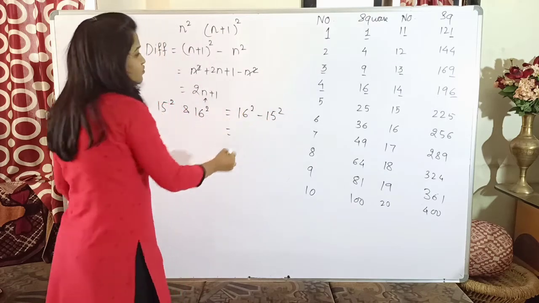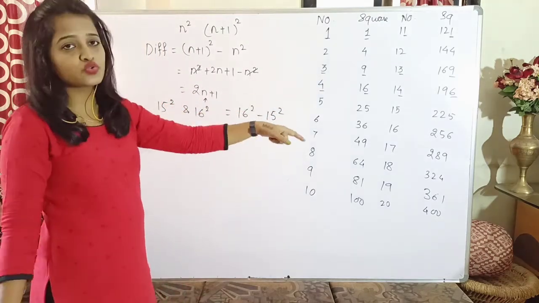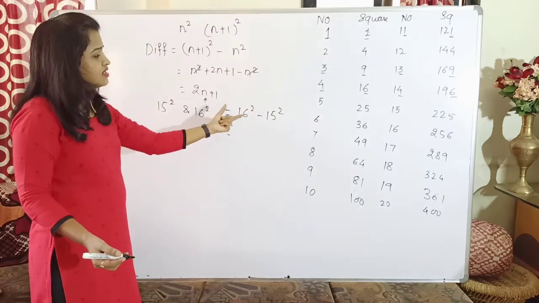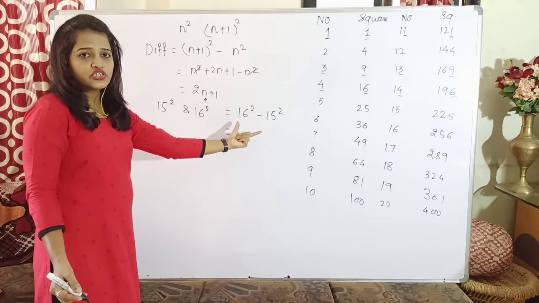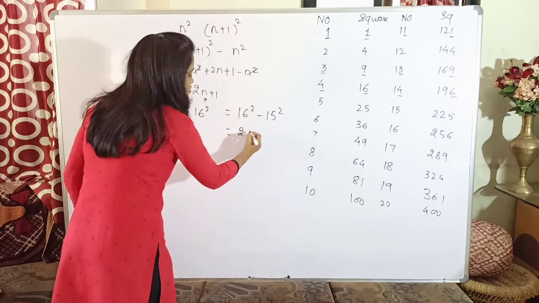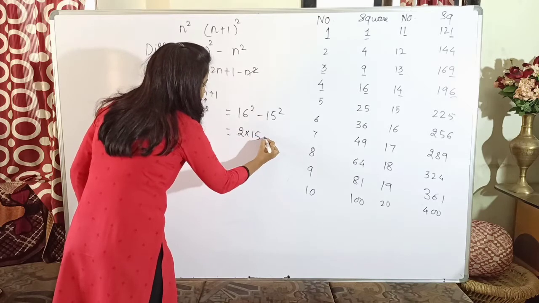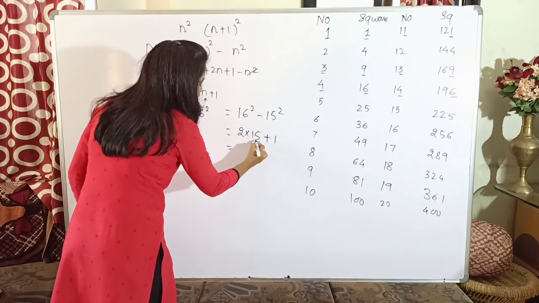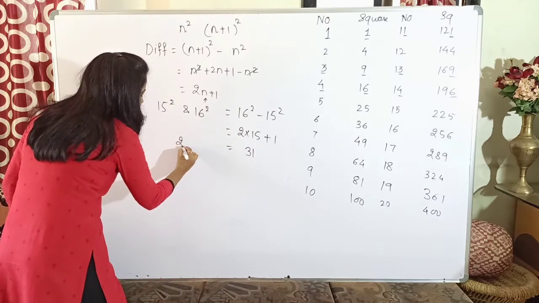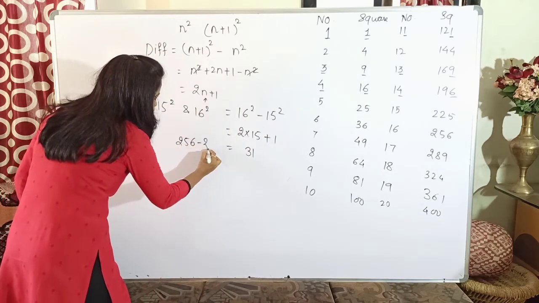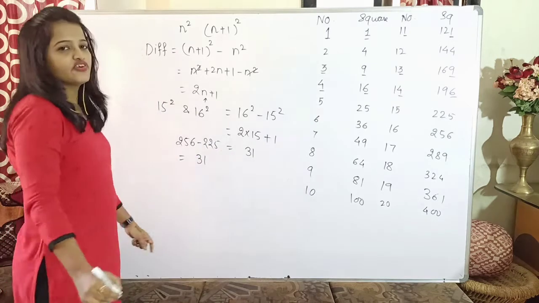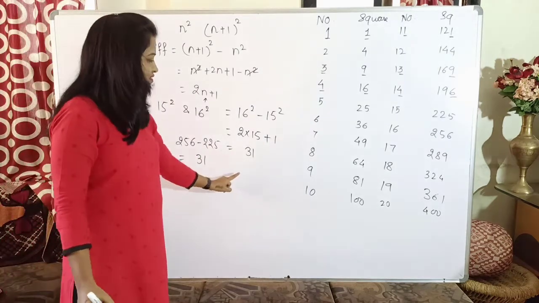Instead of finding the square of 16, then the square of 15 and subtracting, I can directly say the difference of consecutive squares is equal to 2 times the smaller number plus 1. The smaller number is 15, so 15 twos are 30, plus 1 is 31. Let us check: the square of 16 is 256 and of 15 is 225. If you subtract, you get the same answer, 31 and 31.